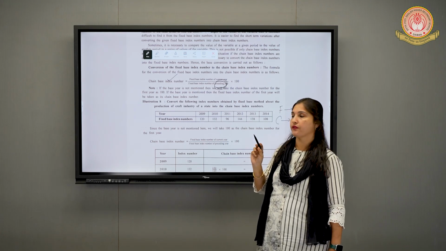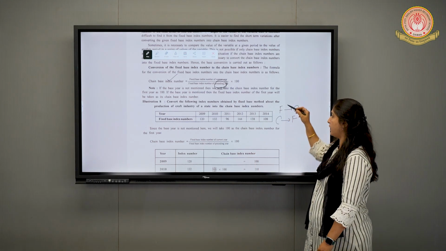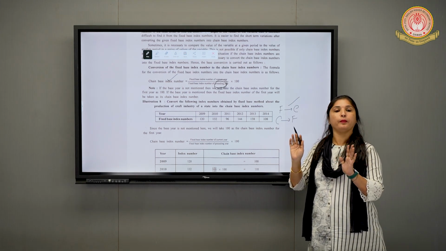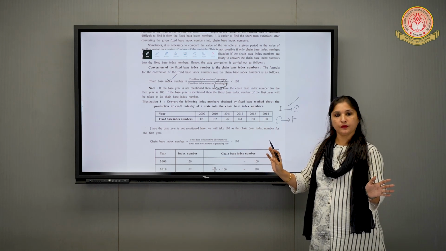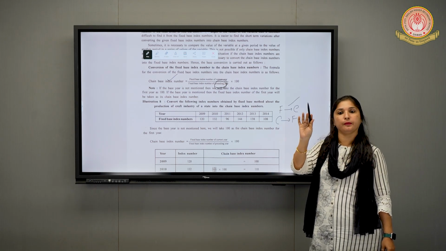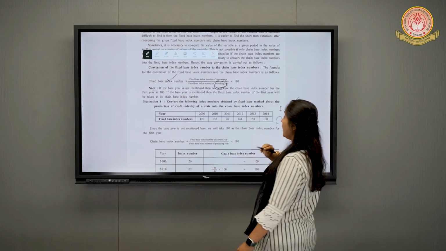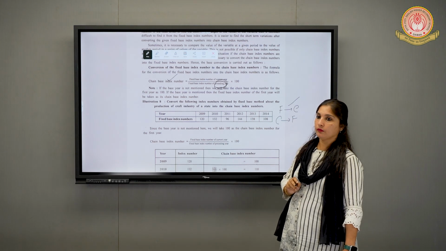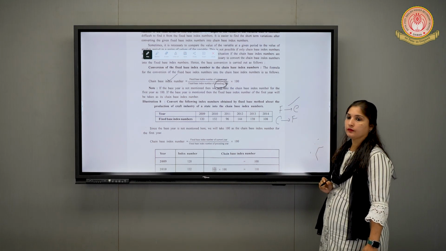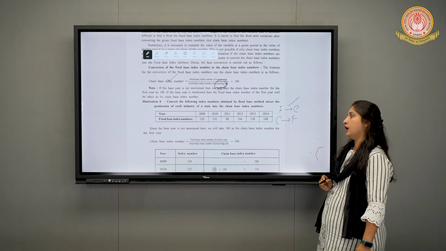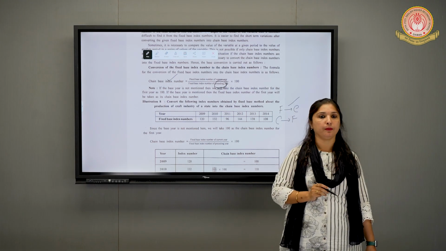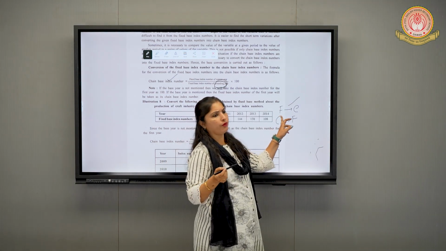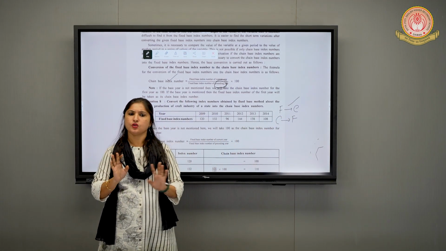Is it clear to everyone? It is very simple. We just have to make a chain. When the concern is converting fixed to chain, we have to make a chain. Simple. Is it clear? The year above it will be the base year. Can anyone tell me what will be the base for 132? 120. For 96? 122. For 144? 96. Yes, very good. The preceding year will be the base year. Is it clear to everyone? This was very simple because when we have to convert fixed into chain, we have to make a chain. So it is very simple.